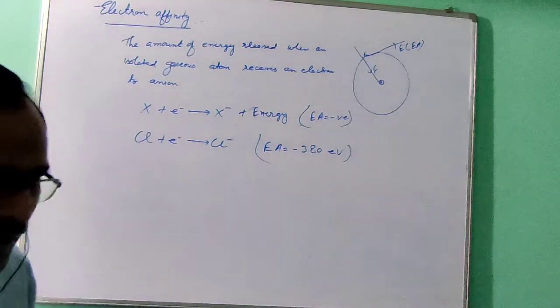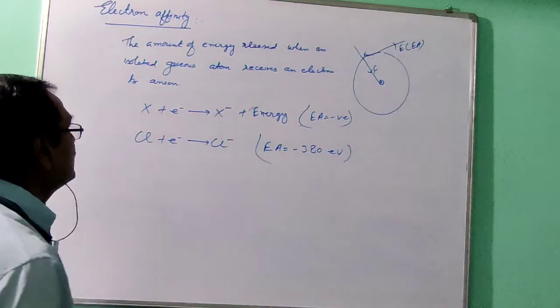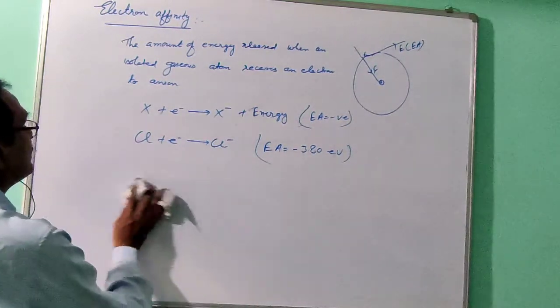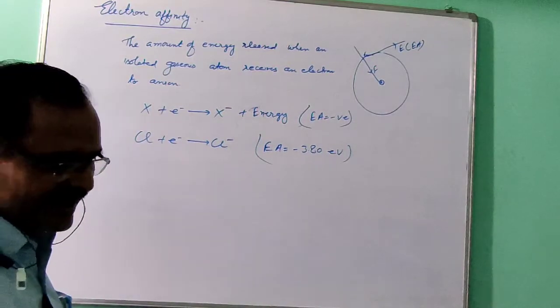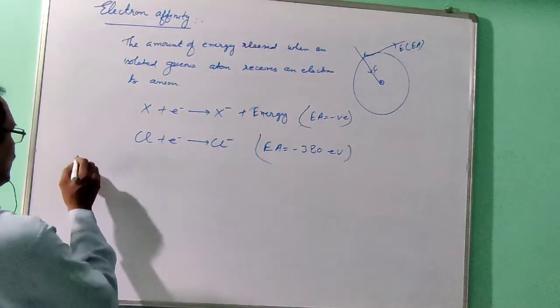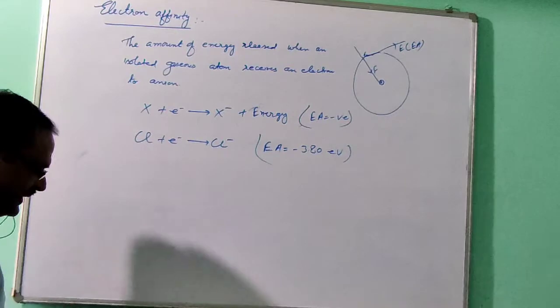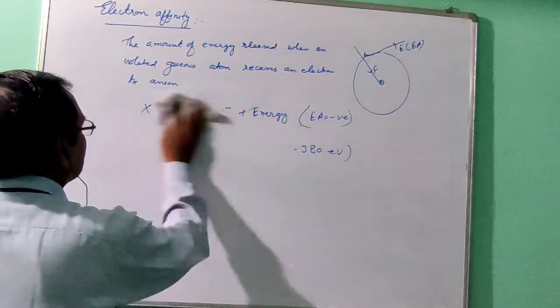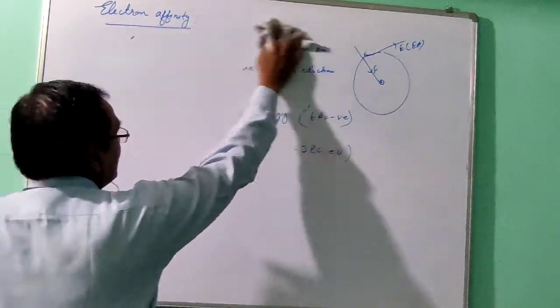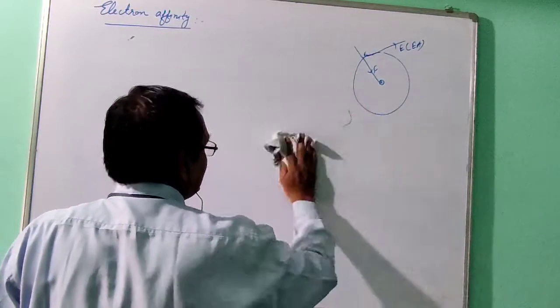So now we are going to apply two factors which affect electron affinity. So two factors are there that affect the electron affinity.